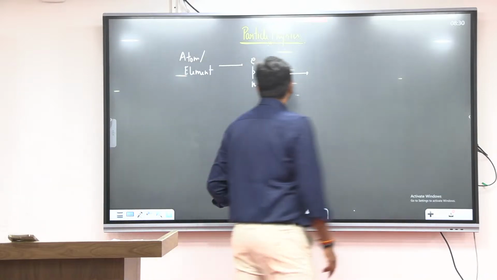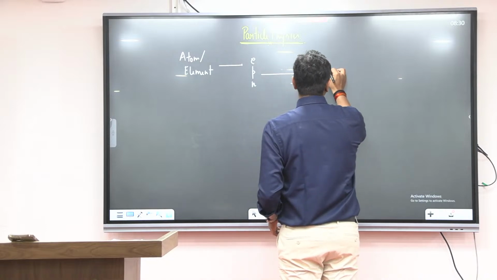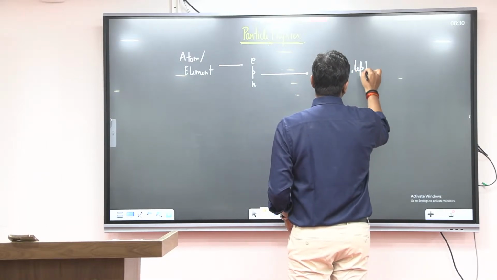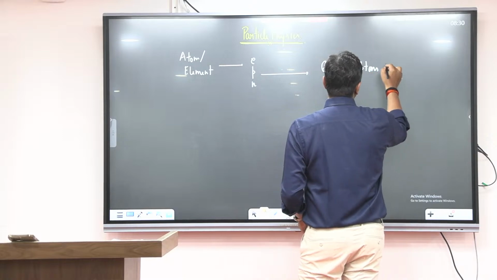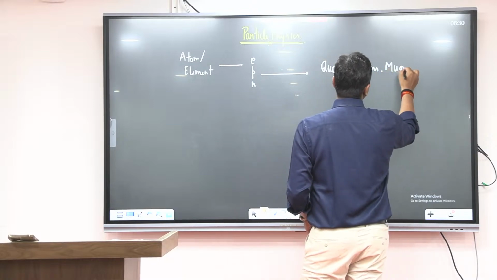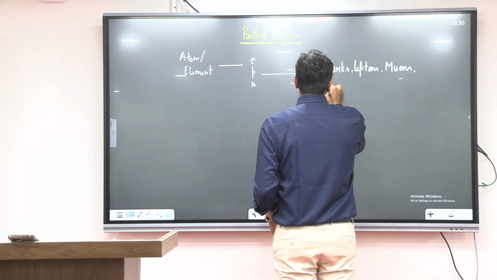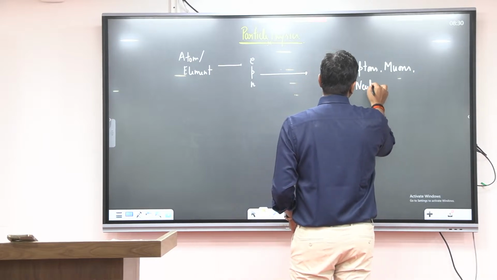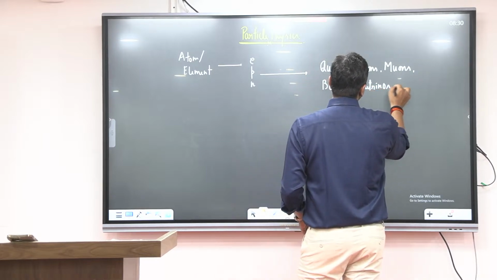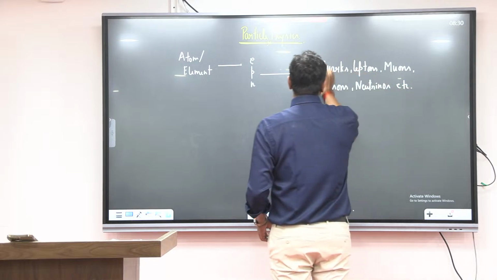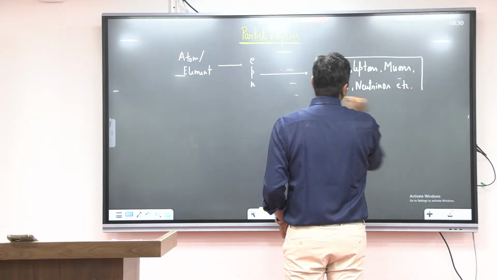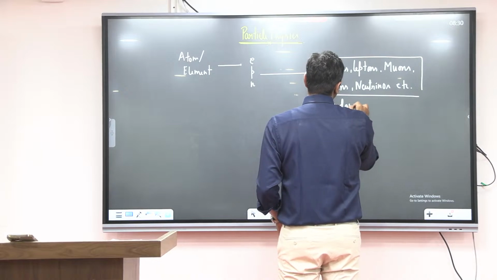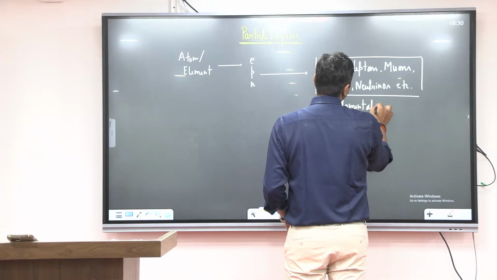If you go and see what is inside the electron, proton, neutron, there is the presence of quarks, leptons, muons, bosons, neutrinos, etc. All these are called fundamental particles.